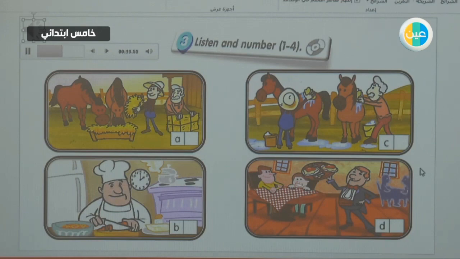He goes home at 12 o'clock at night. 3. Do they feed the animals in the afternoon? Yes, they do. They feed the horses at 5 o'clock in the afternoon. 4. Does Mr. Brown work in a restaurant? Yes, he does. Does Mr. Brown eat at 2 o'clock? No, he doesn't. He cooks. He's the chef.